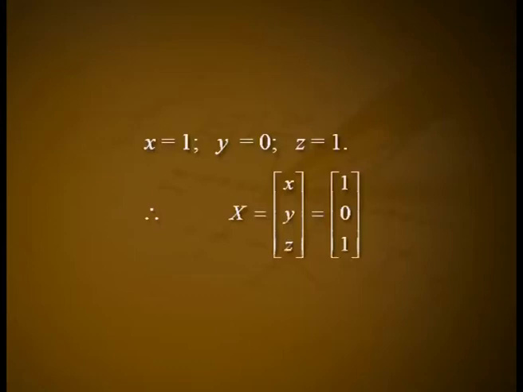So, the solution to the system of equations is x = 1, y = 0, z = 1. Therefore, x = column matrix (x, y, z) = column matrix (1, 0, 1) is the solution vector.